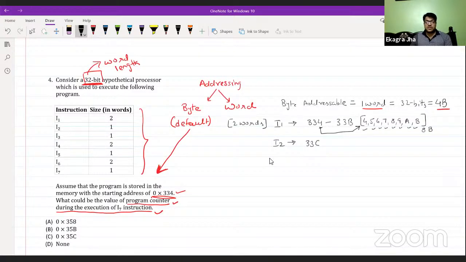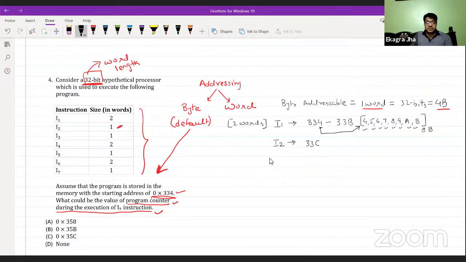So the program counter is starting from I1, which is 334. Once I1 is fetched by the CPU, the program counter immediately points to the address of I2, which is 33C. Now, the size of I2 is 1 word. That means 1 word is 4 bytes long.